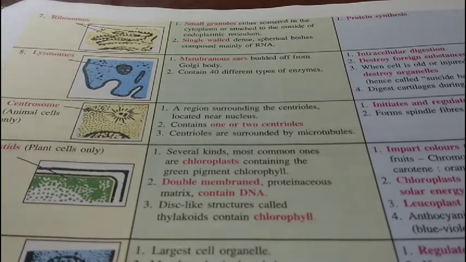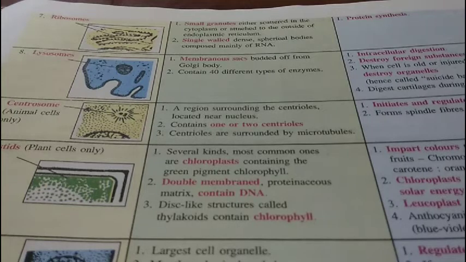Ribosomes. Ribosomes are small granules either scattered in the cytoplasm or attached to the outside of the rough endoplasmic reticulum. They are single-walled, dense, spherical bodies composed mainly of RNA, that is ribose nucleic acid. Their main function is to synthesize protein in the cell.